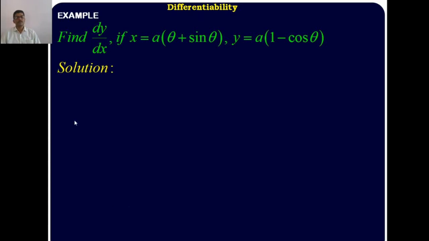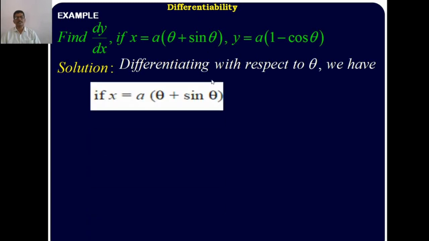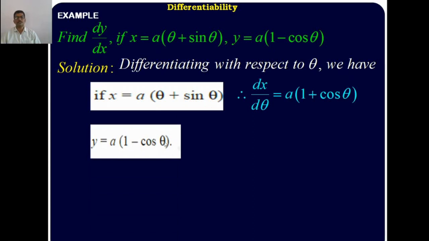Next example. Find dy upon dx if x is equal to a into theta plus sin theta and y is equal to a into 1 minus cos theta. Here also x and y are expressed in the third variable theta. Therefore, differentiating x and y with respect to theta separately. Given that x is equal to a into theta plus sin theta, then differentiating x with respect to theta. Here a is constant as it is, derivative of sum is sum of the derivatives. First differentiating theta with respect to theta, you get 1 plus derivative of sin theta with respect to theta is cos theta, and y is equal to a into 1 minus cos theta.